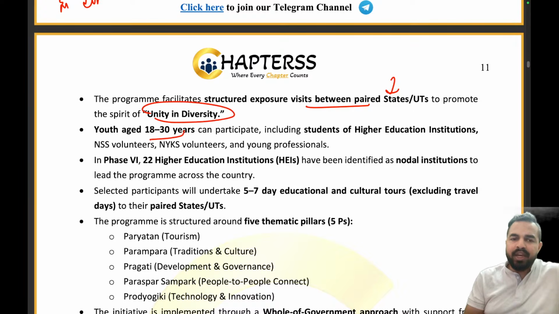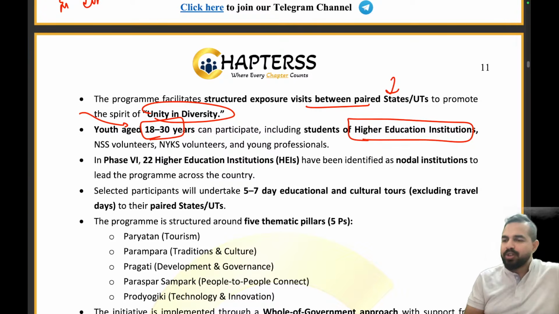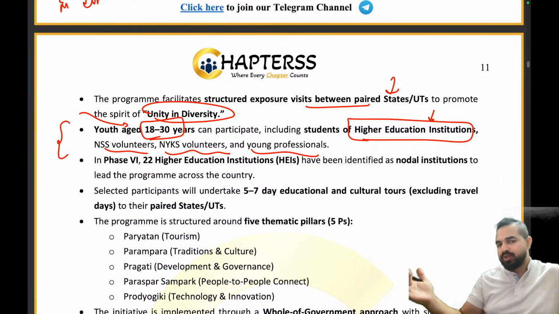The youth aged 18 to 30 years can participate. This includes students of higher education institutions, NSS volunteers, NYKS volunteers, and young professionals. So these are the different people who are engaged and who are going for the tours, right?